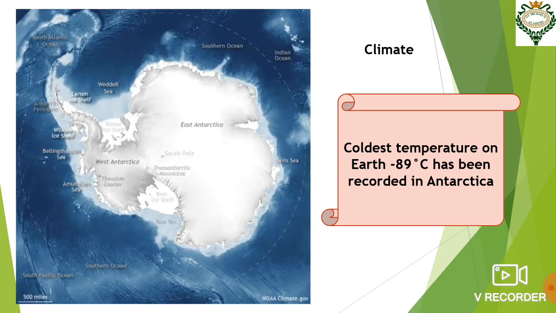So, if we compare East Antarctica and West Antarctica, East Antarctica is somewhat higher than West Antarctica. And as we go to high altitude, the temperature decreases. And that is the reason East Antarctica is colder than West Antarctica.